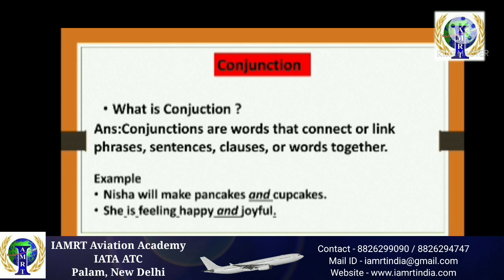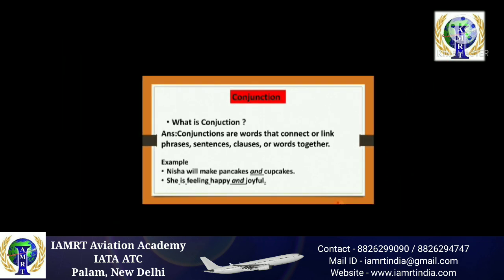Just like in our examples, Nisha will make pancakes and cupcakes. The word and connects pancakes and cupcakes. That's why and is a conjunction. Also, in the next example, she is feeling happy and joyful. So friends, she is not feeling only happy but also joyful. So these two words are linked by the word and. So in the given example, and is a conjunction. Are you getting me, friends?